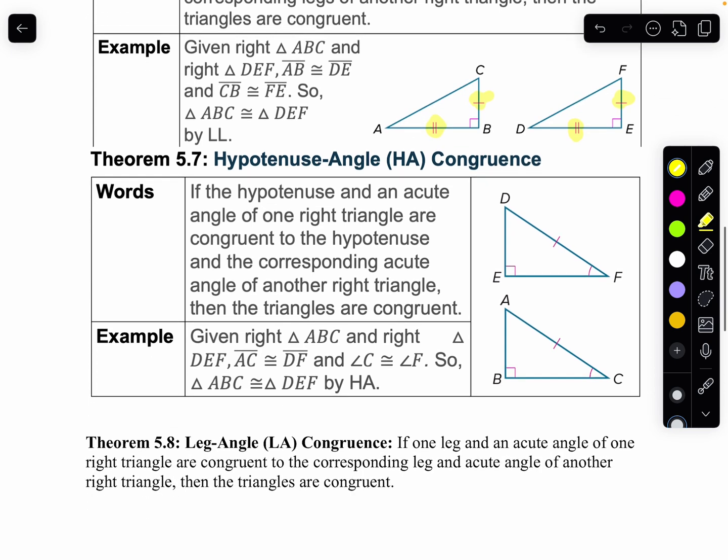Okay, in similar fashion, we have hypotenuse angle. So if I have the hypotenuse congruent and one of the acute angles, those triangles are congruent. We could have just as well said angle, angle, side. That would have worked. But instead, since it's the right triangle, let's say hypotenuse angle.